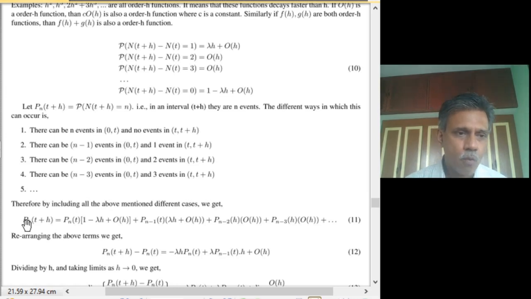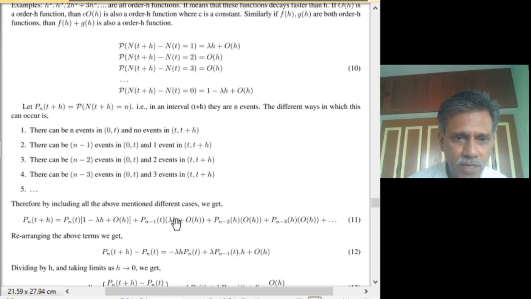What are they? One is Pn of t plus h on the left hand side. On the right hand side, Pn of t gets multiplied with 1, so that is present. Here Pn minus 1 of t multiplied with lambda h, that is also there. See here, minus lambda h Pn of t, so this one.